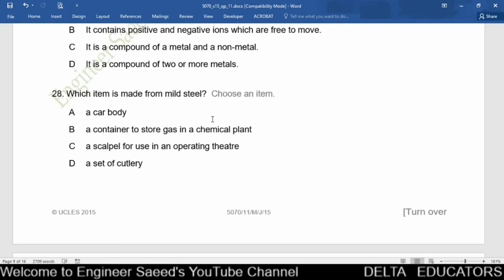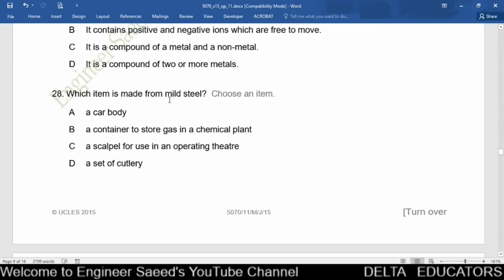Question number 28. Which item is made from mild steel? Option A, a car body. Option B, a container to store gas in a chemical plant. Option C, a scalpel for use in an operating theatre. Option D, a set of cutlery. Here correct option is option A, a car body.